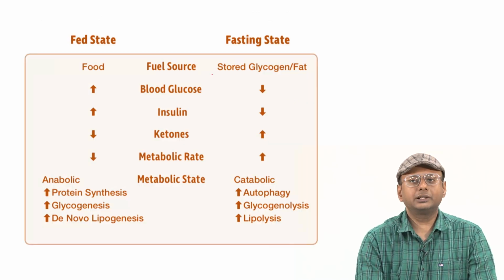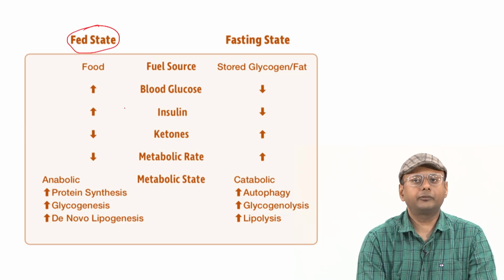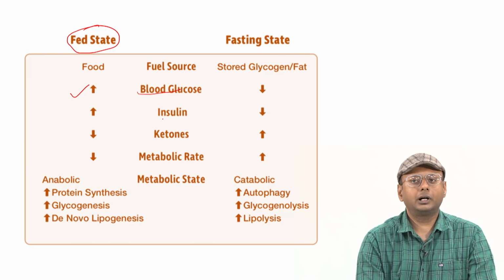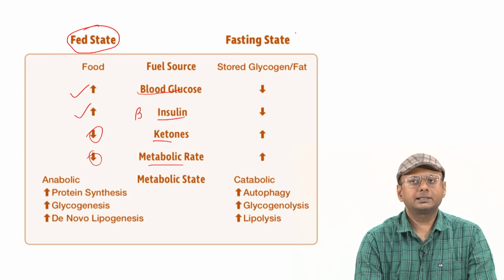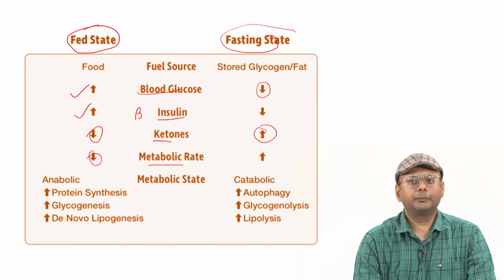So these are some situations. In the fed state, if we take in food, what will happen? Blood glucose level will be high, and as blood glucose goes high, the beta cells will secrete insulin, so insulin level will also go high, the ketone level can go down, and the metabolic rate generally goes down. Okay. And in the fasting state, to maintain the balance, the blood glucose level goes down, the insulin level also goes down, ketones may go up, and the metabolic rate generally goes up to compensate for the low blood glucose condition.